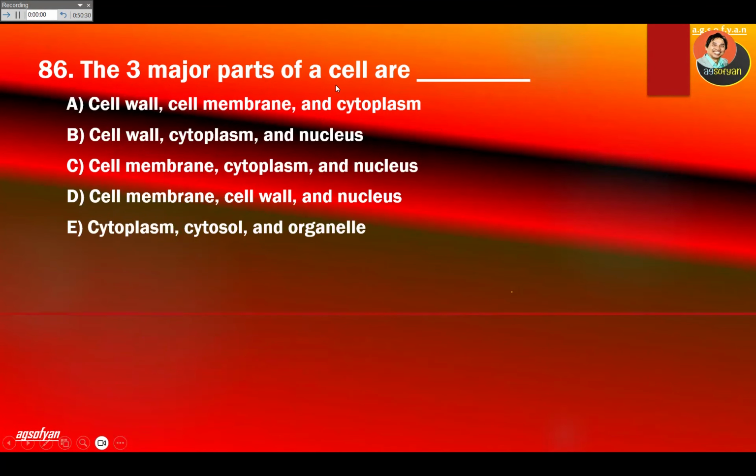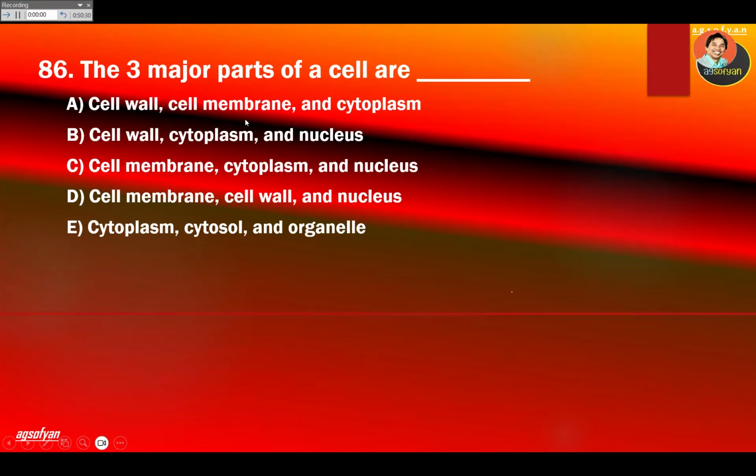The three major parts of the cell. Of course, the boundary is called the cell membrane. The content is called the cytoplasm. And the center of the cell is called the nucleus. So look for those three. Cell membrane, not cell wall. Not all organisms have a cell wall, only several organisms have a cell wall.